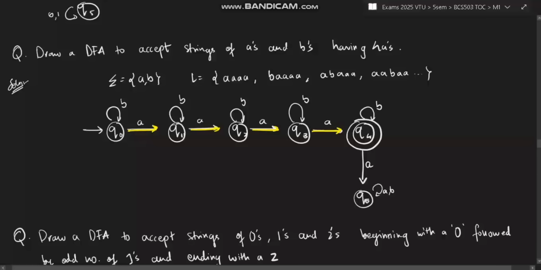Now we have to define b. In between all of these cases, you can have n number of b's, or you can have 0 b's also. So make a self loop. If you want, you can take this, move to the next, take b's here also, or take b's here also. Once you reach the final state, you can have n number of b's. But after reaching the final state, your 4 a's are completed. You cannot have any other a. If any other a comes, it will go to the dead state.